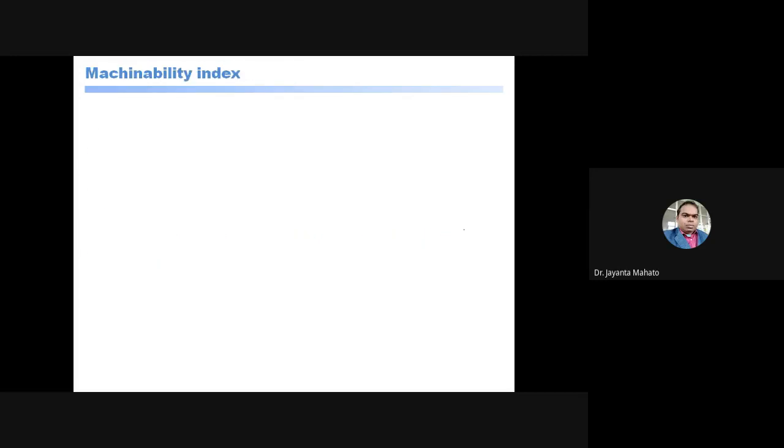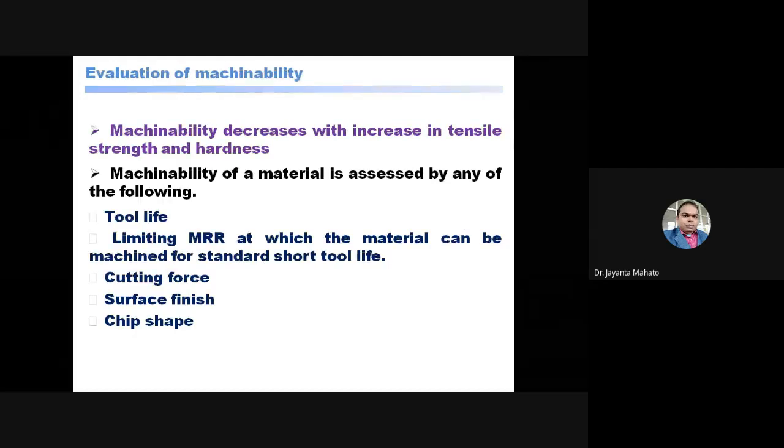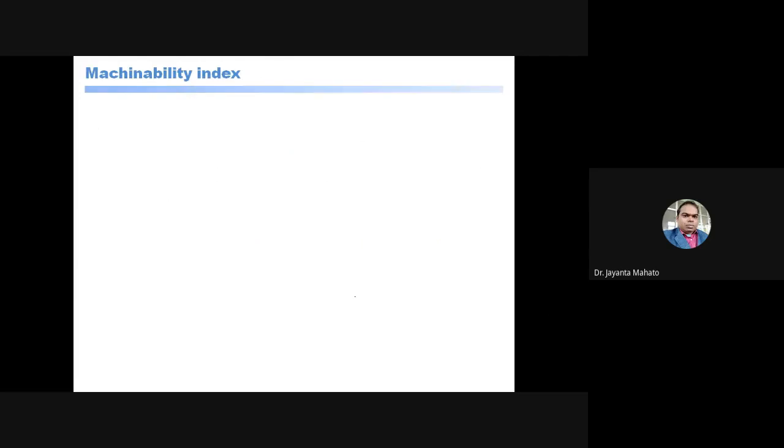So these are the ones; by any one of these you can assess the machinability of the material. Now, machinability index. The machinability index is defined as VT by VS, multiplied by 100 to get the percentage.